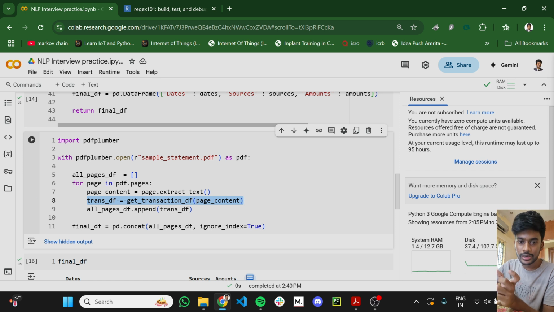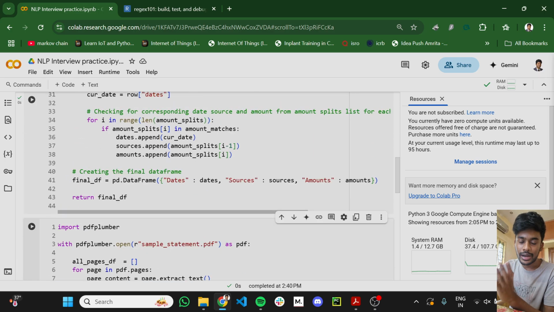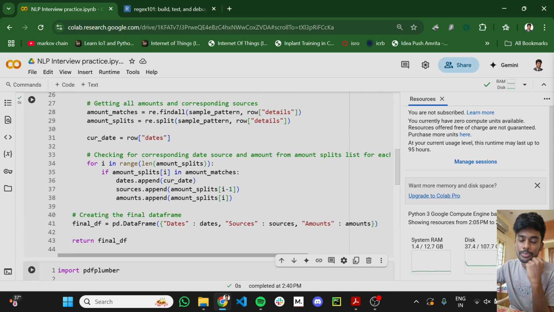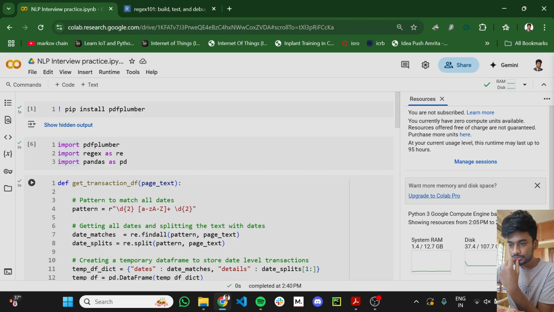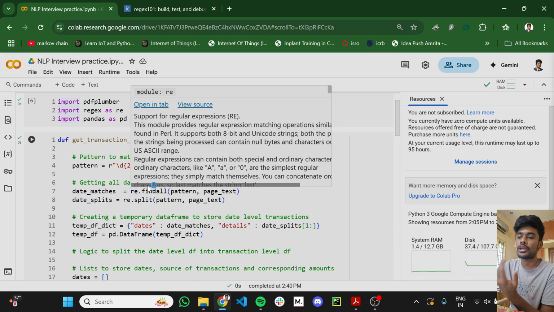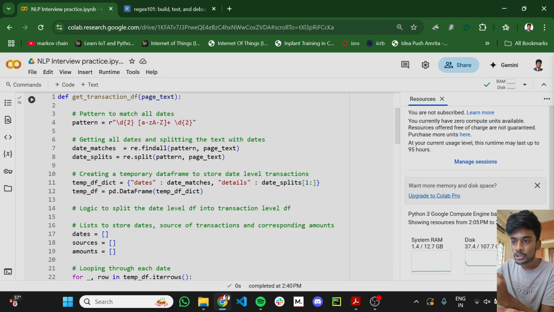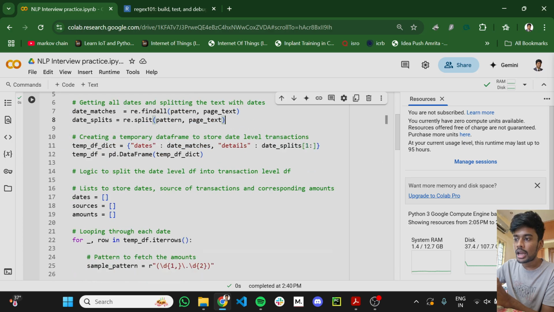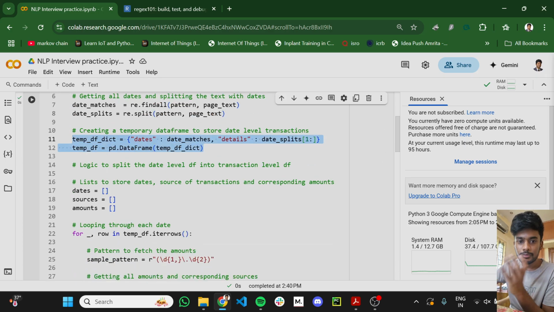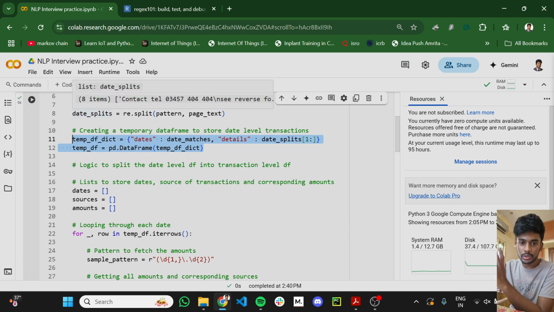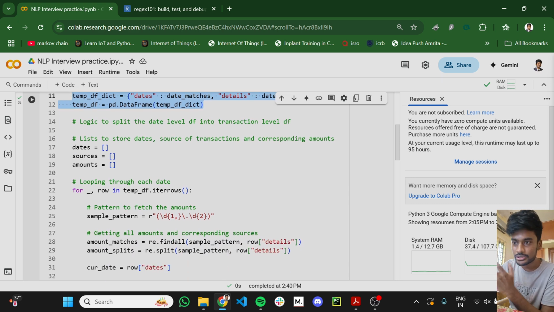This function will return a pandas data frame, and I'm appending all those pandas data frames and finally concatenating them. So let us have a look at this function, which is giving us the pandas data frame for each page. It's the same process that I explained before. First I'm matching all dates, splitting it, and creating a temporary data frame for each date along with the text that's matching each date.